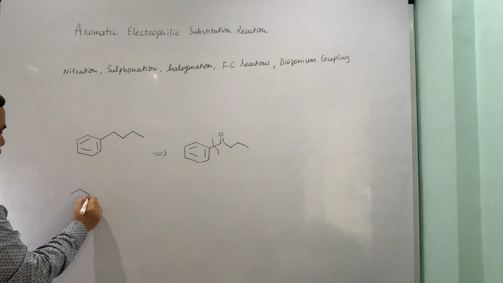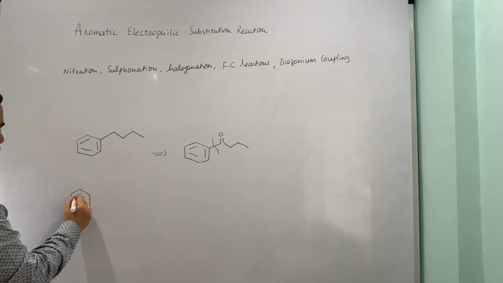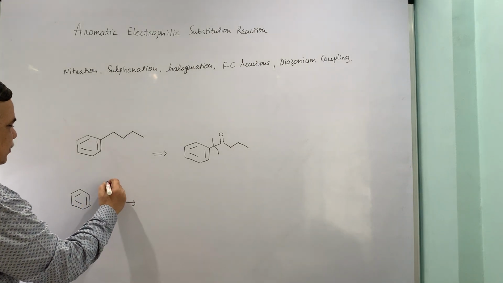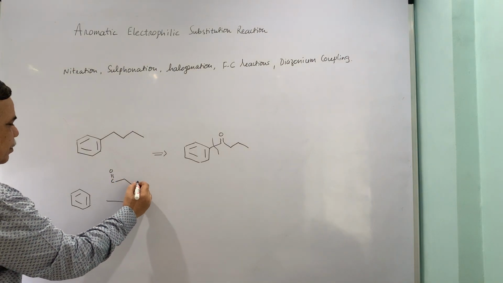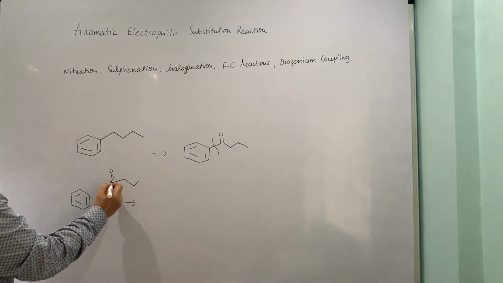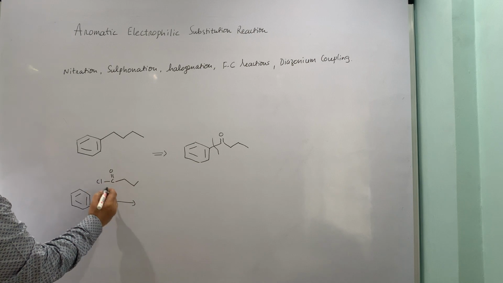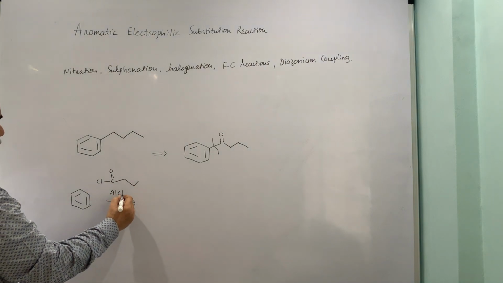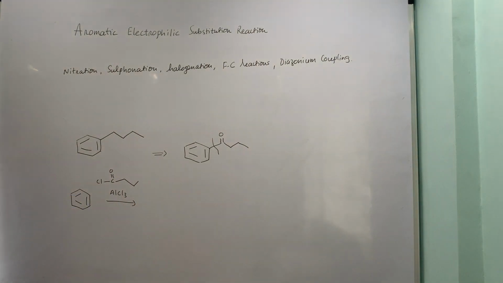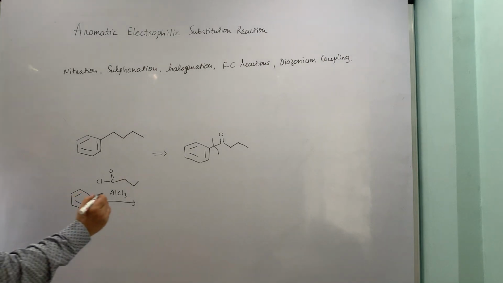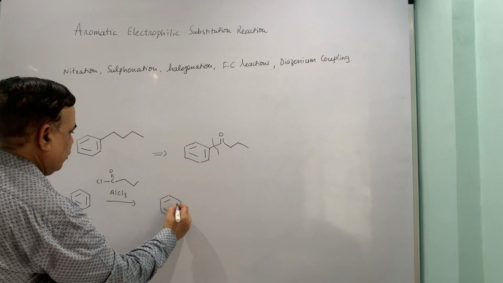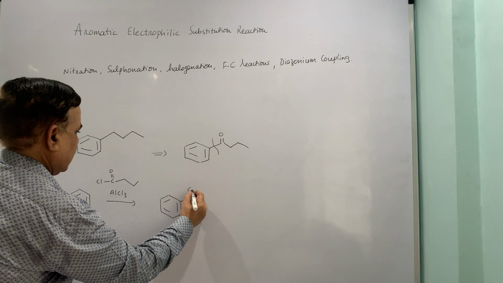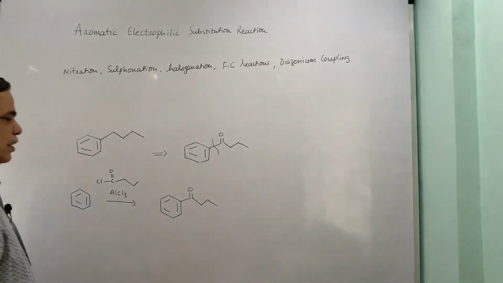So I am going to start with benzene. I am going to start with this, my 1, 2, 3, 4 carbon unit, along with acid chloride and aluminum chloride, which combined will give me a respite from the polyalkylation as well as Wagner-Meerwein rearrangements.